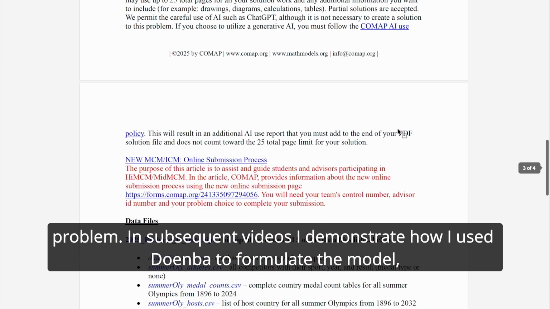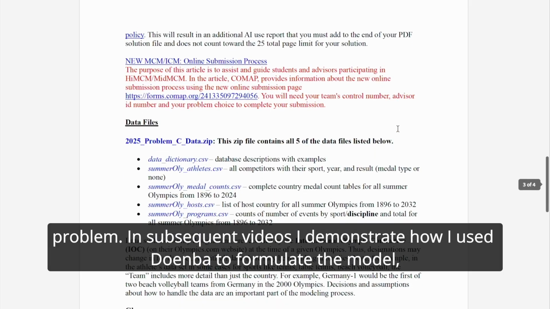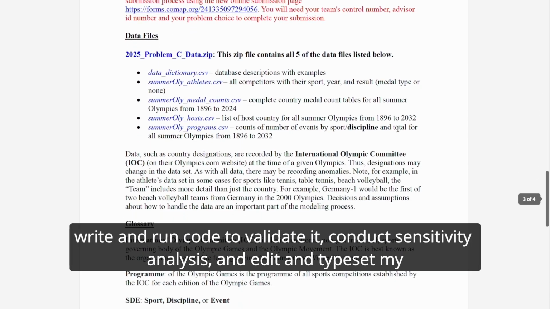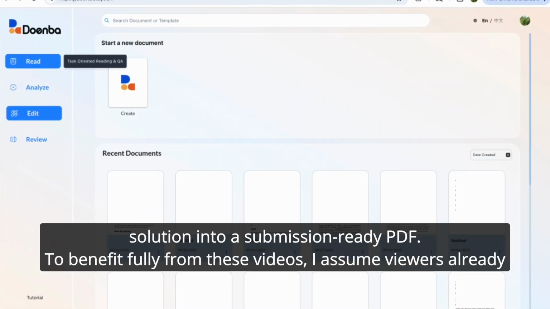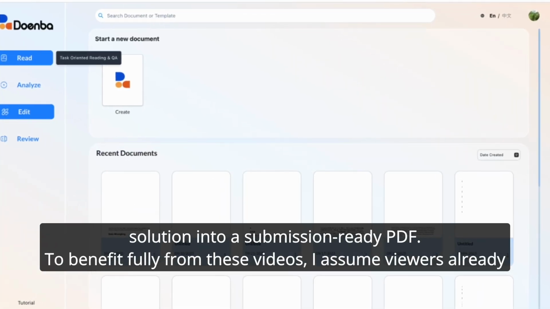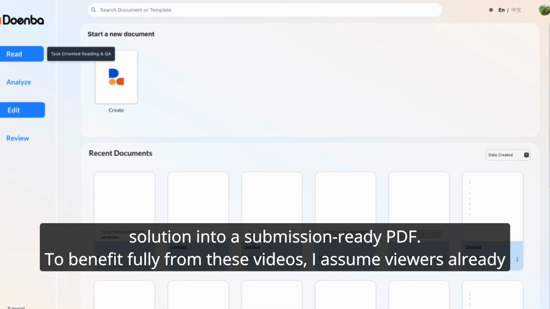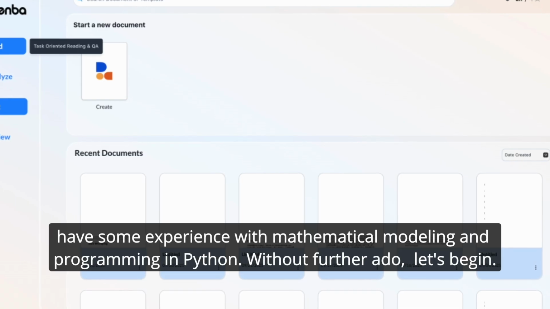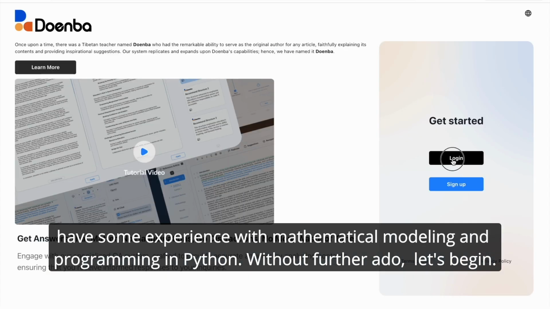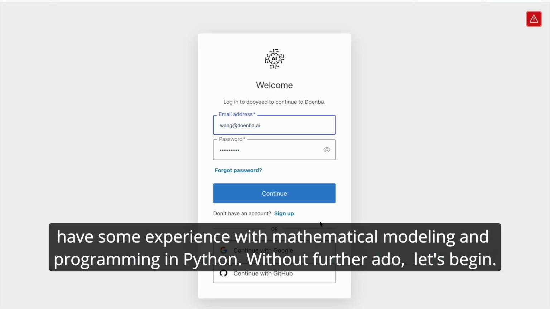In subsequent videos, I demonstrate how I used Doernba to formulate the model, write and run code to validate it, conduct sensitivity analysis, and edit and typeset my solution into a submission-ready PDF. To benefit fully from these videos, I assume viewers already have some experience with mathematical modeling and programming in Python. Without further ado, let's begin.